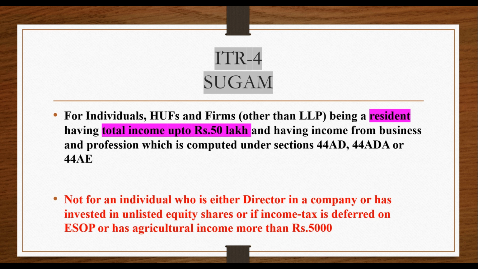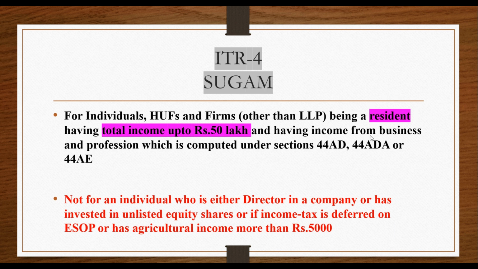Here, we need to provide details of immovable assets, details of movable assets like jewelry, archaeological collection, drawing, painting, sculpture or any work of art, vehicle, yacht, boat, aircraft, financial assets like bank, shares and securities, insurance policies, loans and advances, cash, etc. And this Schedule AL is only covered in ITR 2 and ITR 3. I am just focusing my entire discussion on ITR 1 to 4, in which ITR you will prefer.